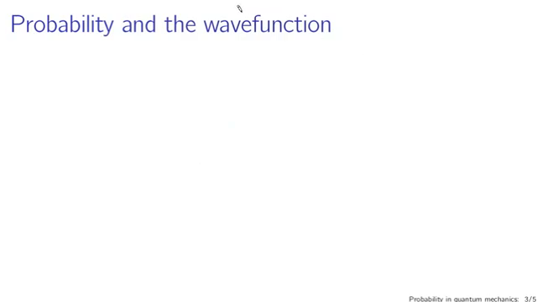So the most simple way that you can think of probability in quantum mechanics is to think of the wave function psi of x. Now psi of x, you know, is a complex function, and a complex number can never really be observable. What would it mean, for example, to measure a position of, say, 2 plus 3i meters? This isn't something that's going to occur in the physical universe.